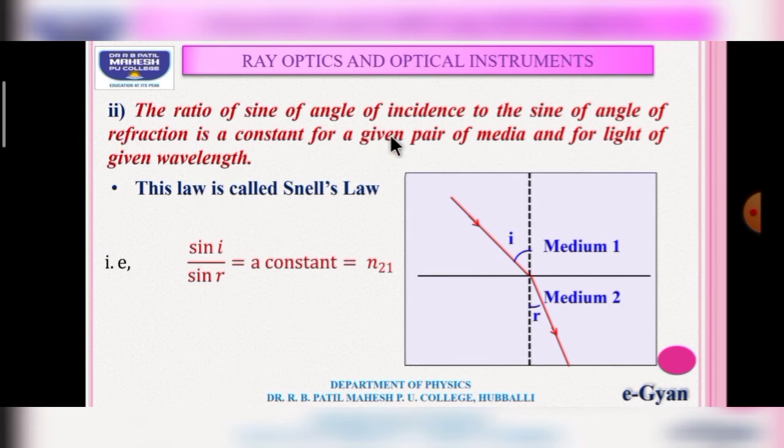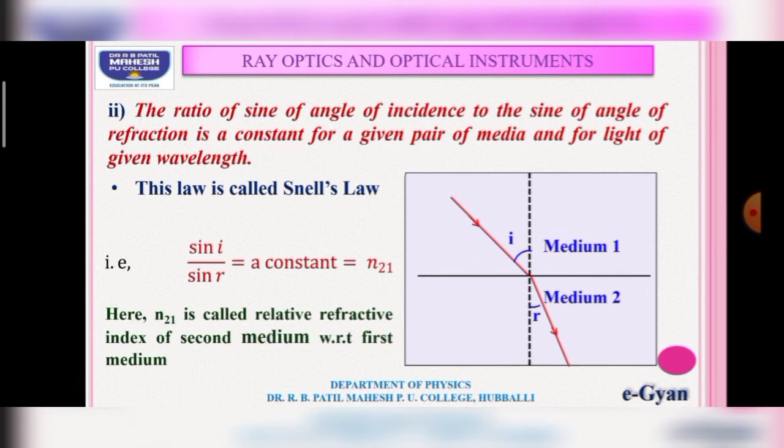See here, the light ray is traveling from the first medium to the second medium, where n21 represents the refractive index of the second medium with respect to the first medium. This is constant for a given pair of media. Here n21 is called the relative refractive index of the second medium with respect to the first medium.